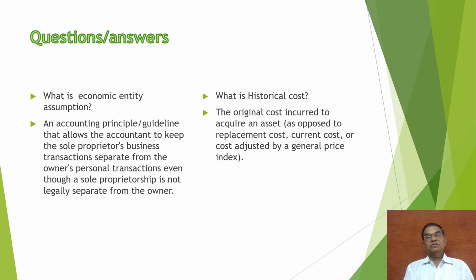So next question, what is historical cost? The original cost incurred to acquire an asset is called historical cost. This is just opposite to the replacement cost, current cost, or cost adjusted by general price index. We may say whatever we have paid out of our pocket is called the historical cost. For example, if we have paid for machinery of rupees 5 crore, that 5 crore will be recorded in the books, and that is the historical cost.